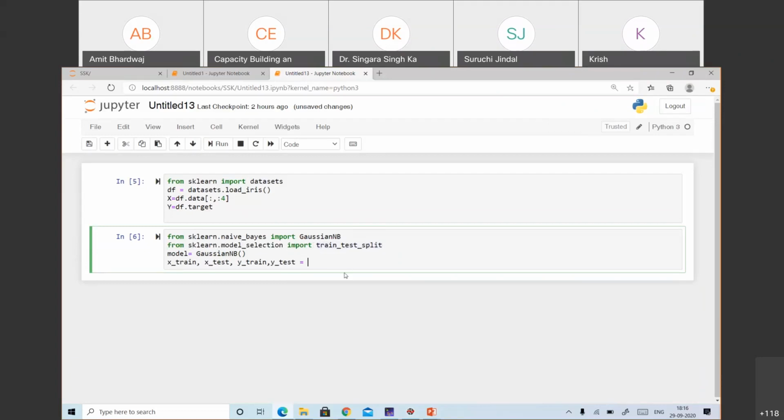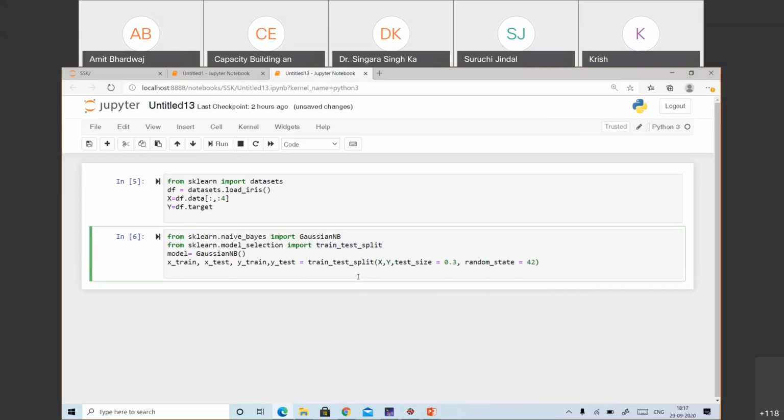So just use this method to divide the data into these parts: X train, X test, and Y train. We need to specify the size of the testing data. Suppose I am taking it 30%, and the last parameter which I would like to include is random state equal to, for example, 42.